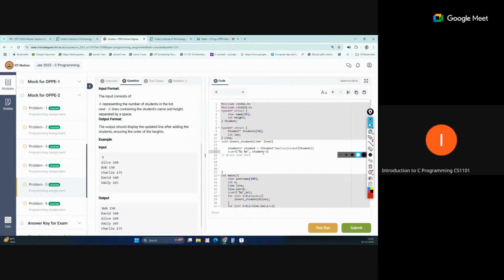So students pointer, what is the member? That is name. The name field is there, so the first value will come in this field. The second value will go to students pointer, inside the height. So that is height.